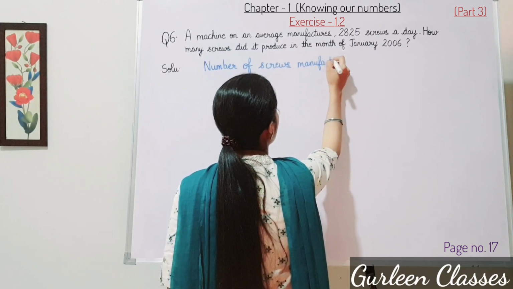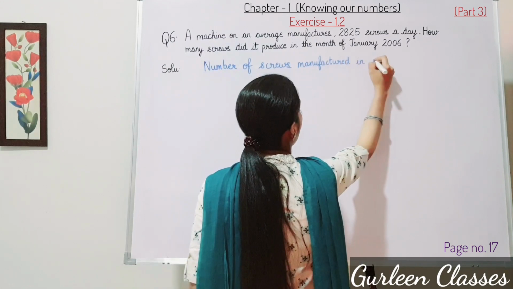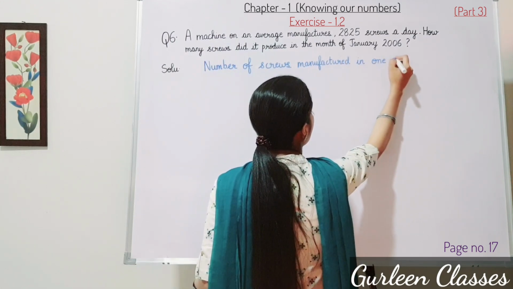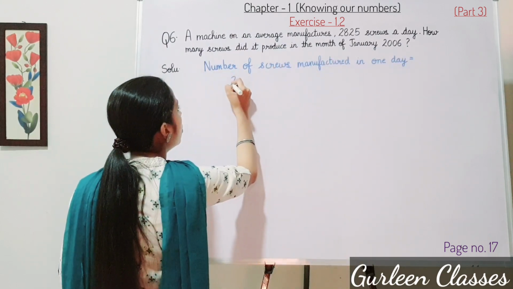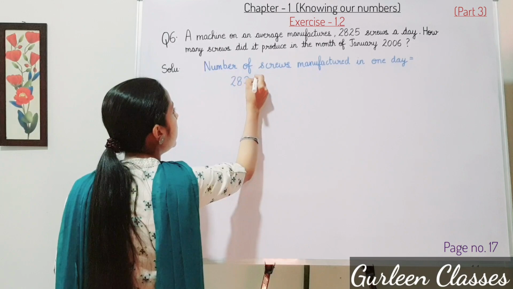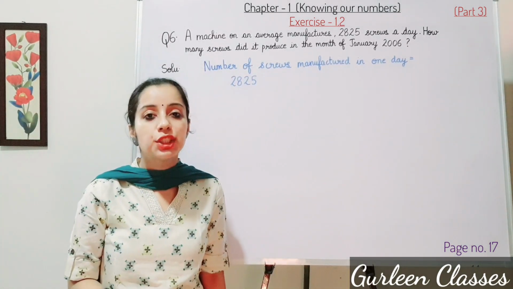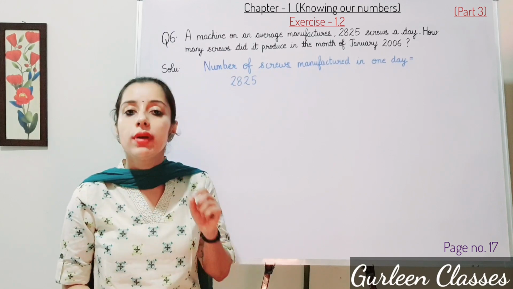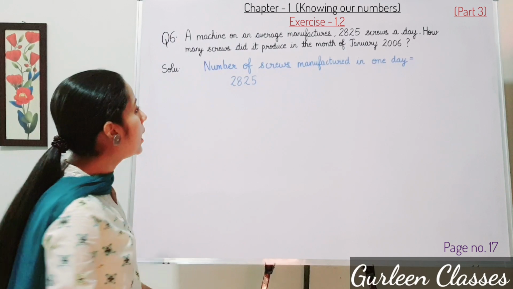Number of screws manufactured in one day, that is equal to 2,825. And we have to find out how many it manufactured in the month of January. So we know that January has how many days? 31 days.